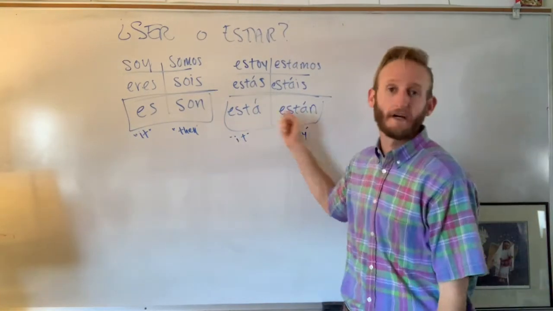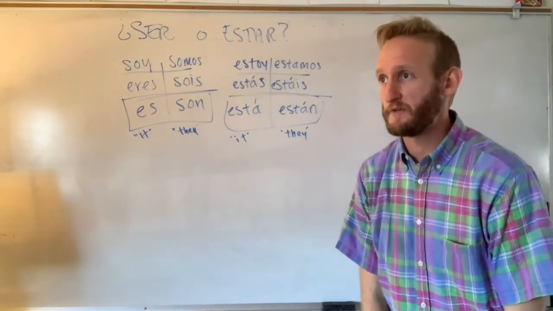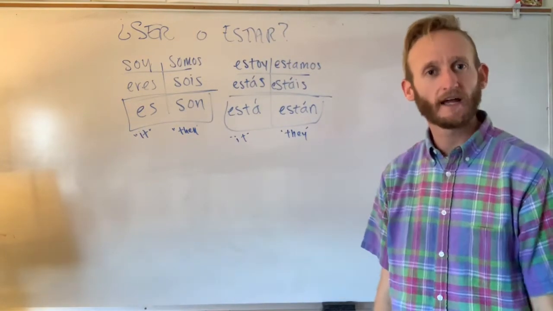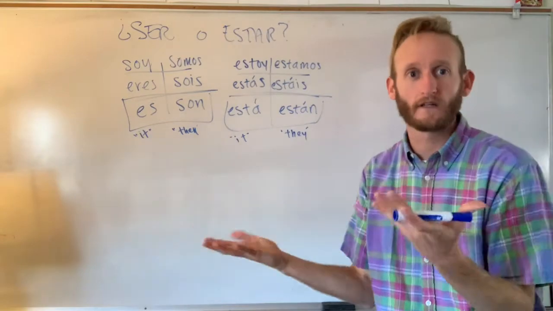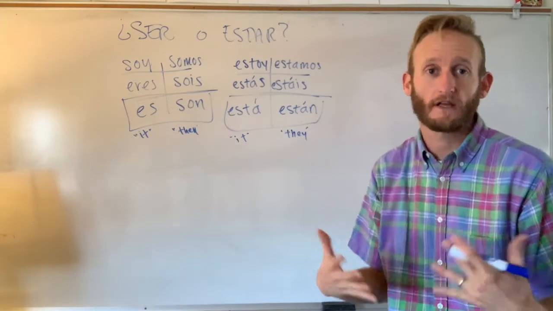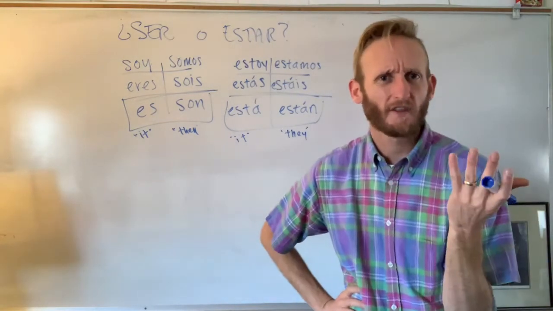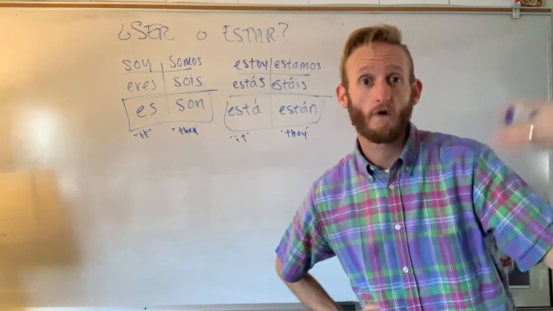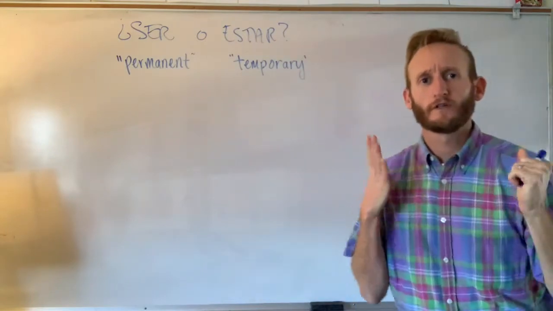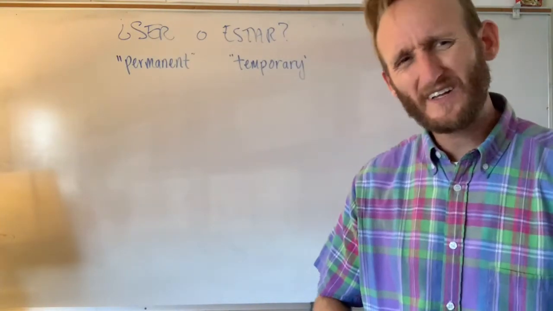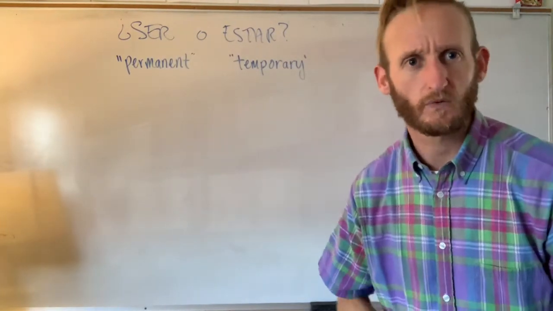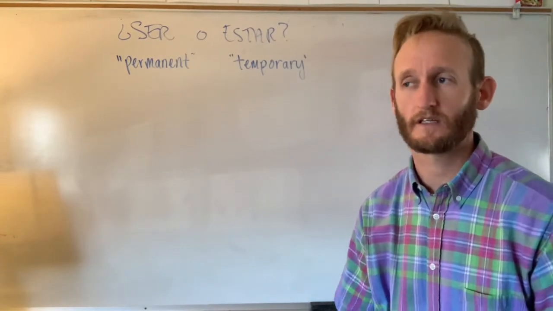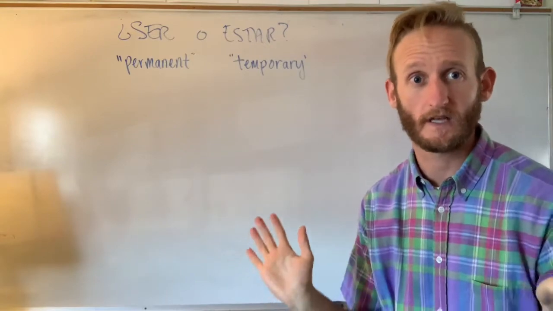So an example for each would be like, está bien, it's okay, right? It's like, it's okay. You're not talking about anyone. It's like, you're saying that the situation is okay. It's okay. Está bien. You know, like, where are the books, right? ¿Dónde están los libros? Oh, están ahí. They're over there. So the question is always like, when do I use ser and when do I use estar? What's the difference between them if they both mean to be, right? Or they both mean like I am, you are, it is, etc.